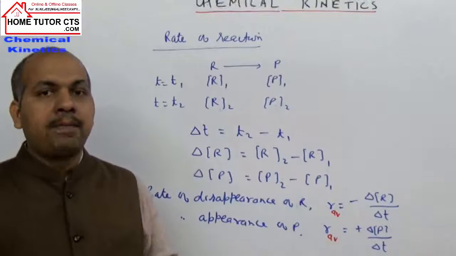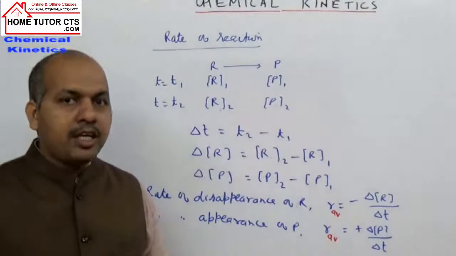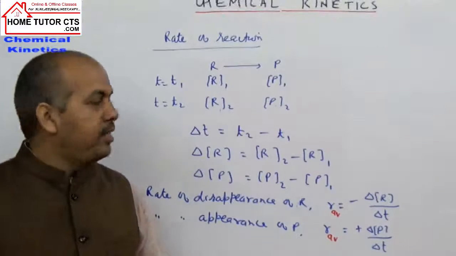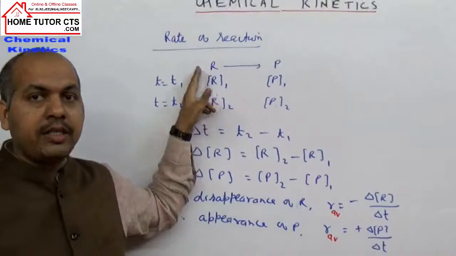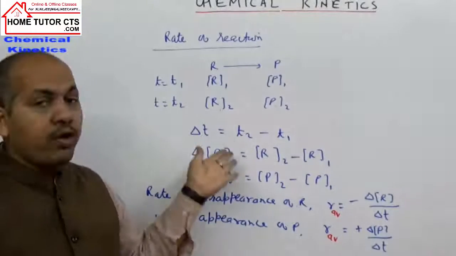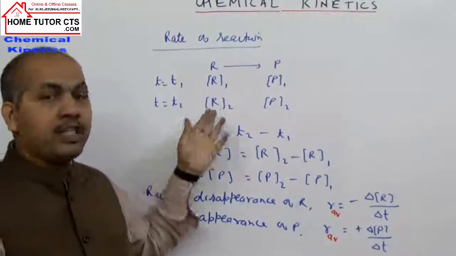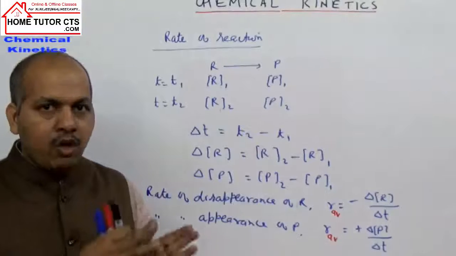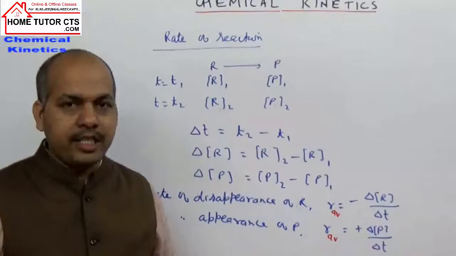One thing to remember: the average rate of reaction is not the actual rate. Why? Because initially, when the reactant has a higher concentration, the rate of reaction will be higher. As time passes, the concentration of the reactant will keep on decreasing, so the rate of reaction also keeps on decreasing.